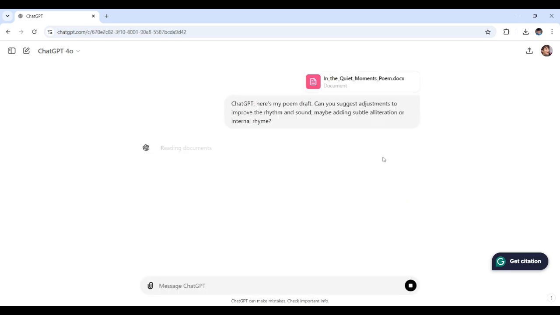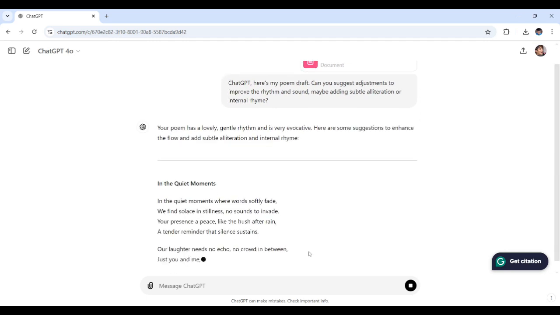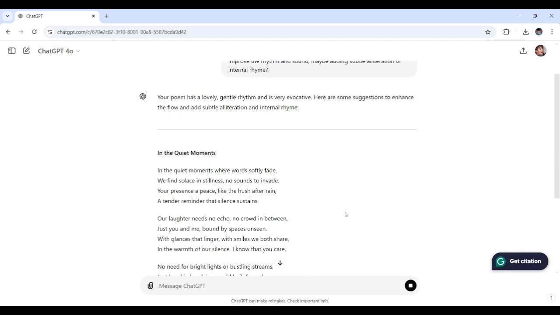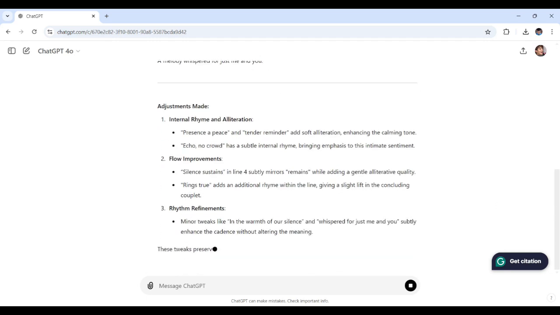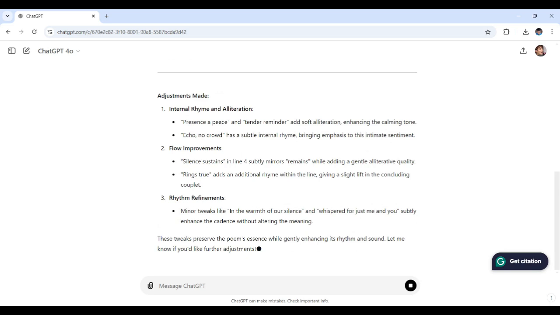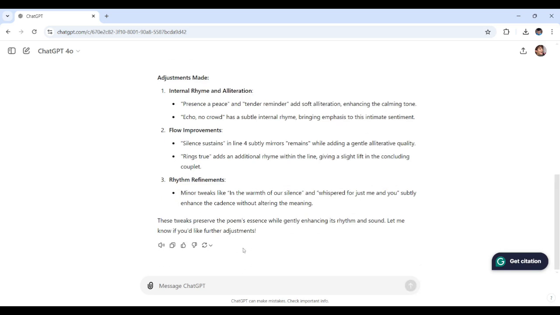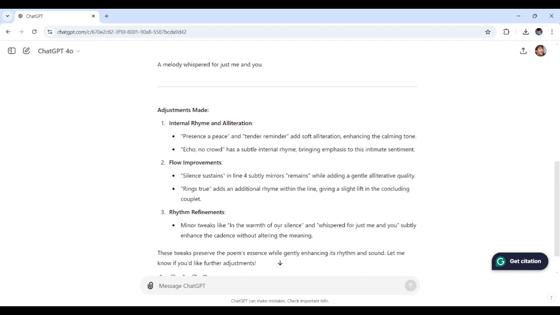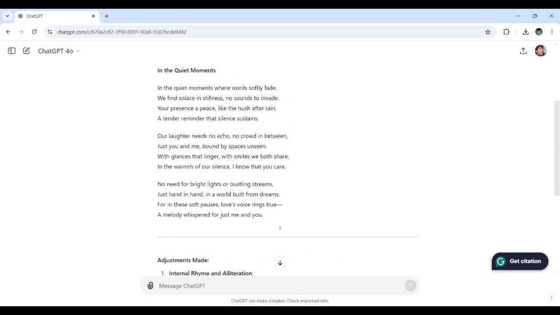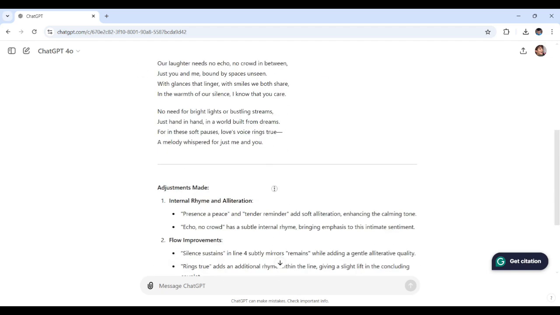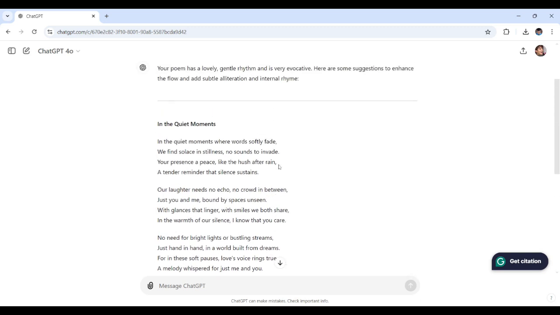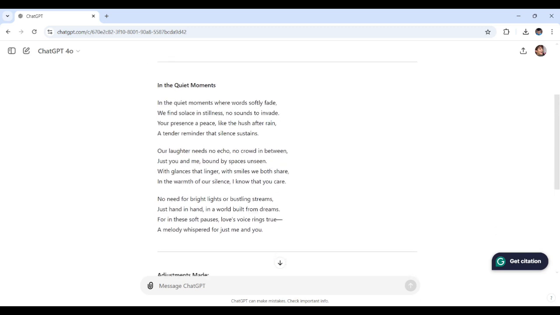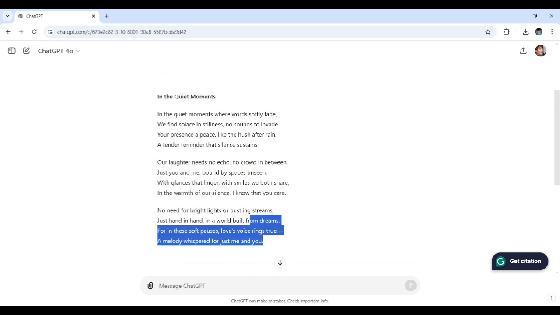So we're asking ChatGPT to make subtle tweaks to our lines, adding, let's say, rhythm without overdoing it. Once it's finished, we can see if it can suggest some adjustments that give the poem a smoother, more musical feel. Alrighty then. So here is the poem right over here from the document that I just sent over, In the Quiet Moments.